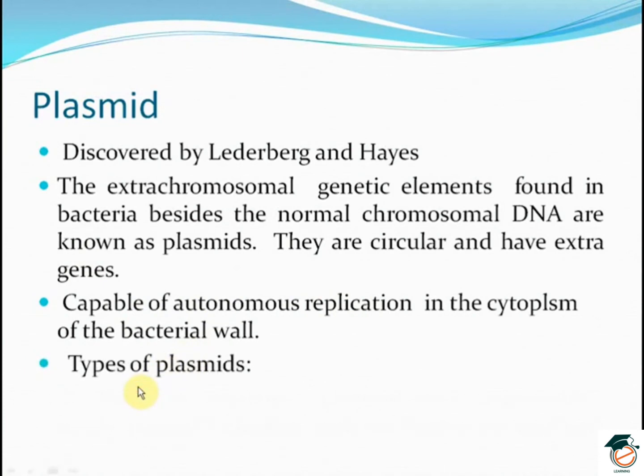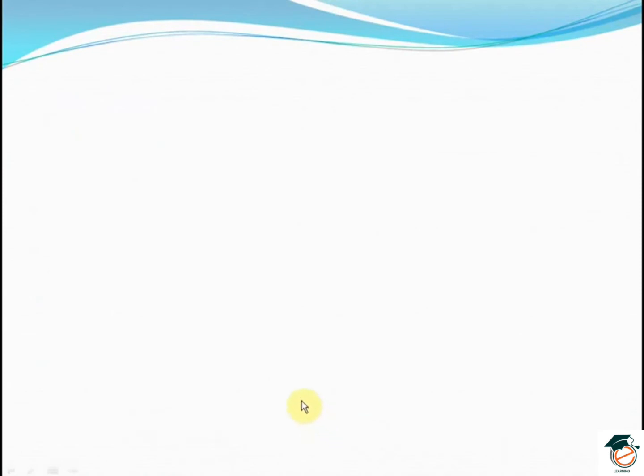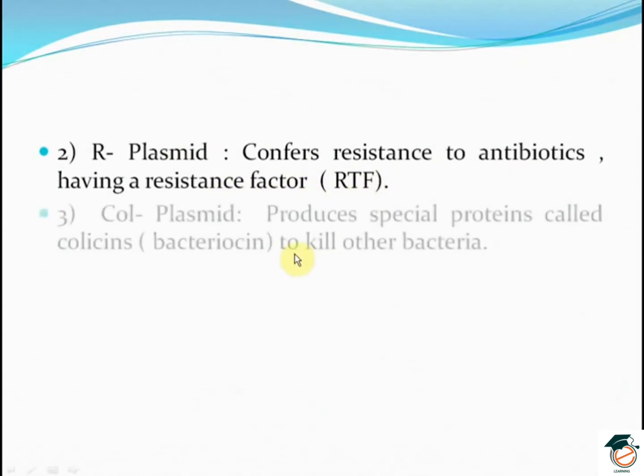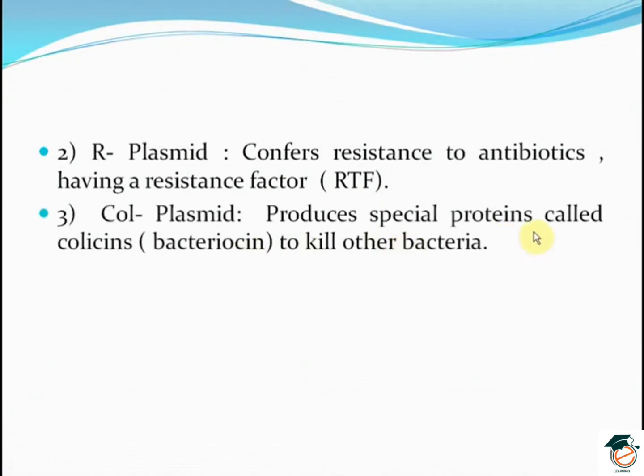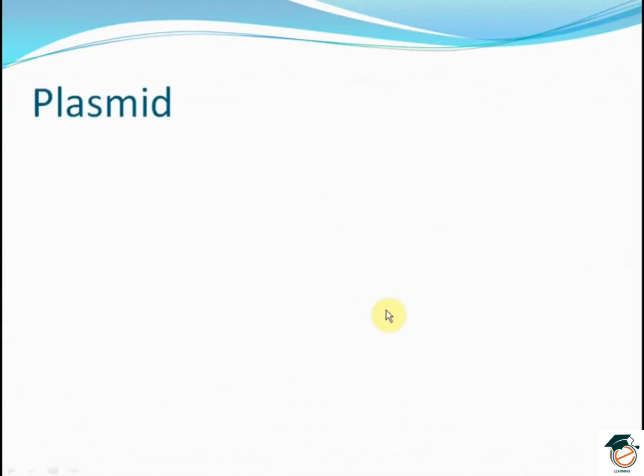Now there are various types of plasmids. The sex plasmids, which carry the sex fertility factor responsible for the transfer of genetic material during conjugation. The R plasmid confers resistance to antibiotics, having a resistance transfer factor, which is known as RTF. The Col plasmid produces special proteins called colicins or bacteriocins to kill other bacteria. And the degradative plasmid, which decomposes hydrocarbons in petroleum.